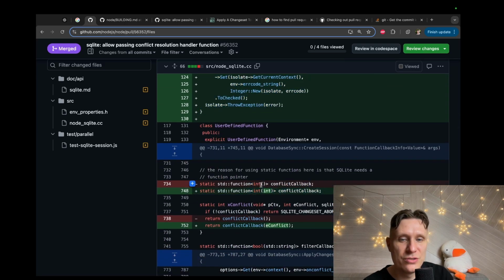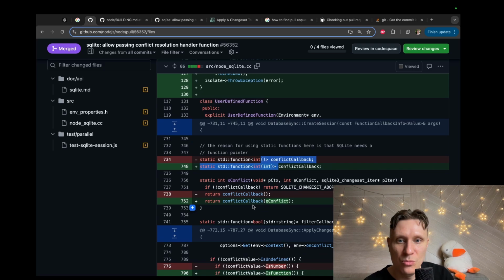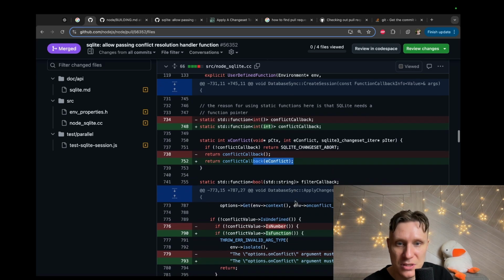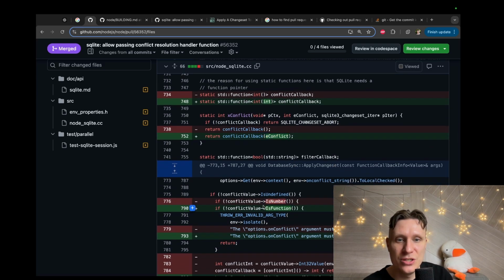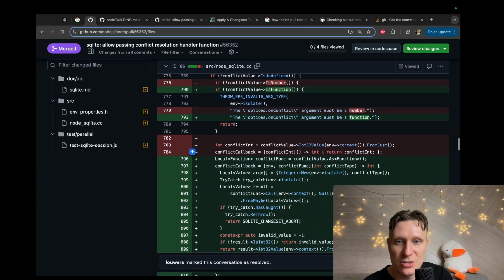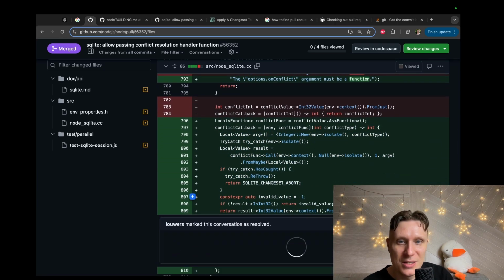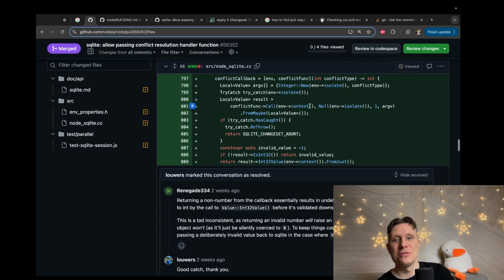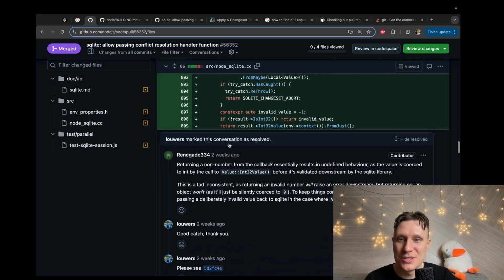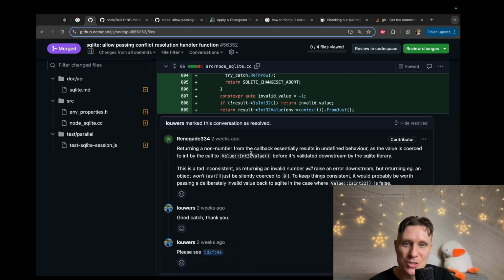Yeah, he changed it to the shape of the callback, pass the variable. It's good to him. Yeah, change this shape, number to function. Yes, it's okay. Here's the lambda itself. I'm not sure about this lambda, how it works. Returning a non-number from the callback essentially results in undefined behavior as value is coerced.